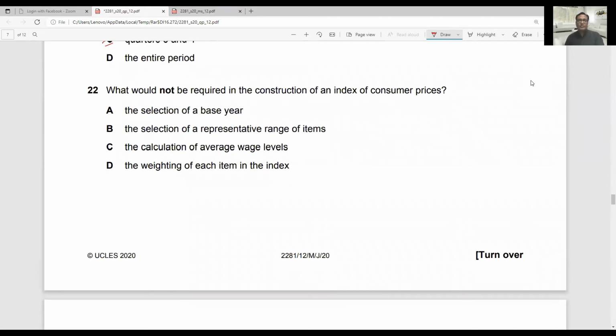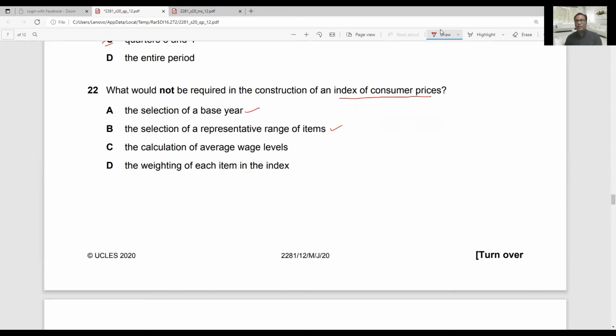Question number 22 says, what would not be required in the construction of an index of consumer prices? An index of consumer prices is basically calculated to find out the rate of inflation in the country, and it considers a base year. This is part of the index. Selection of a representative range of items. We need different products to calculate the changes in prices.